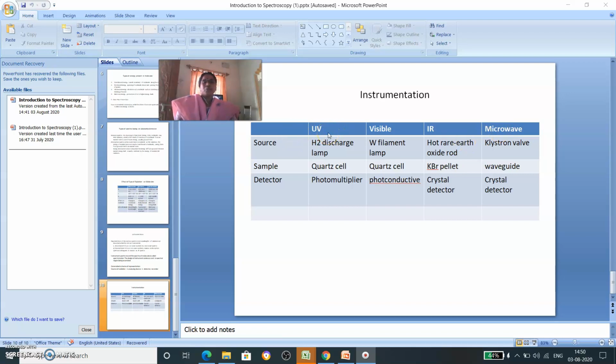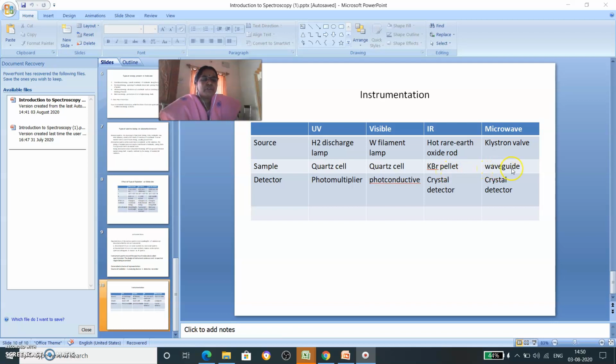In case of UV, we are going to use the source as H2 discharge lamp. Here filament lamp, here hot rare earth oxide rod, here klystron valve. In case of sample, this is quartz cell, this is also quartz cell. In IR spectroscopy, we are going to use potassium bromide pellet.